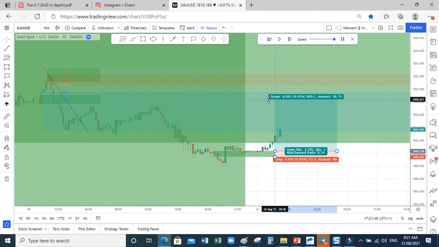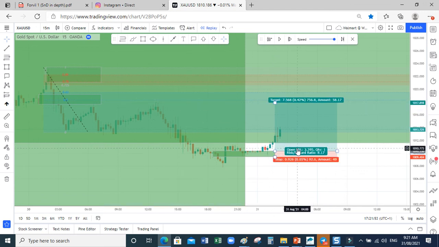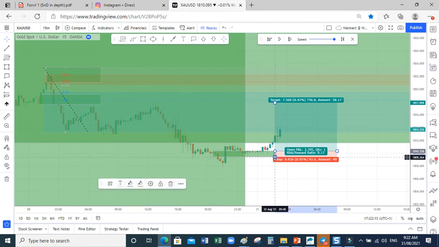So your first target could be this high. Your risk is almost about 3 points, then you are getting almost about 8 times of it. That's good enough.